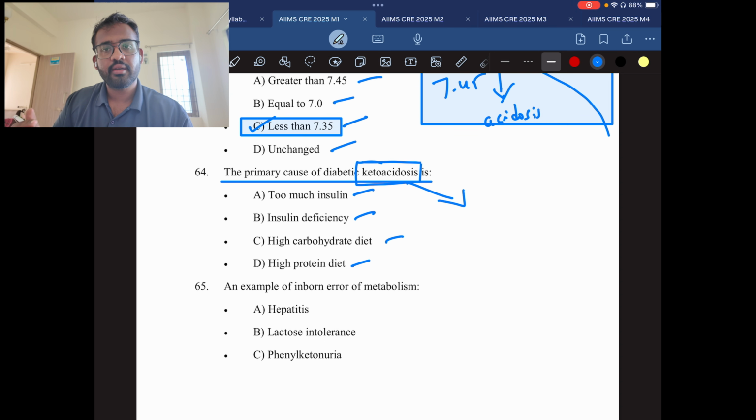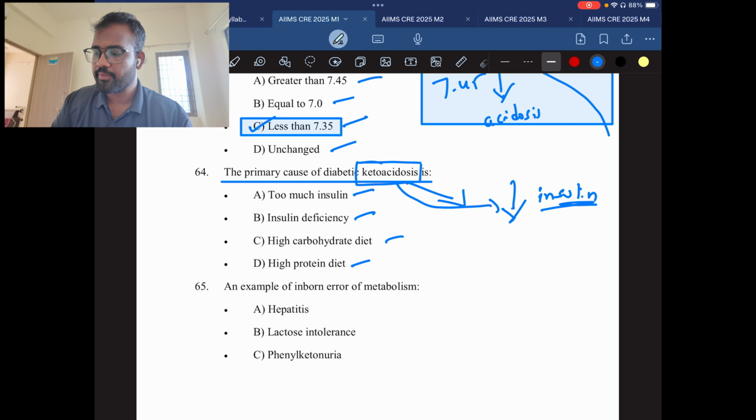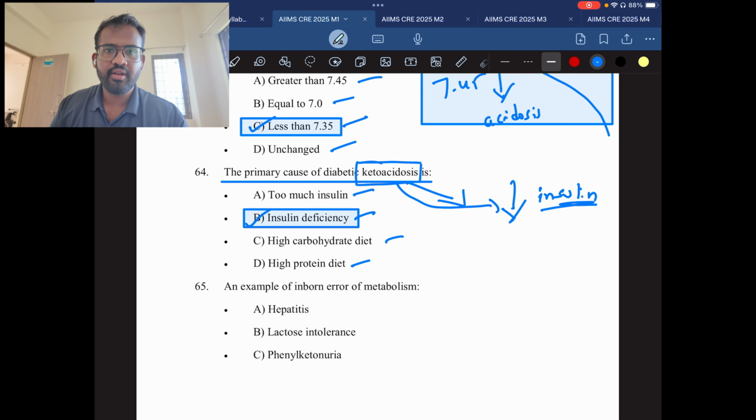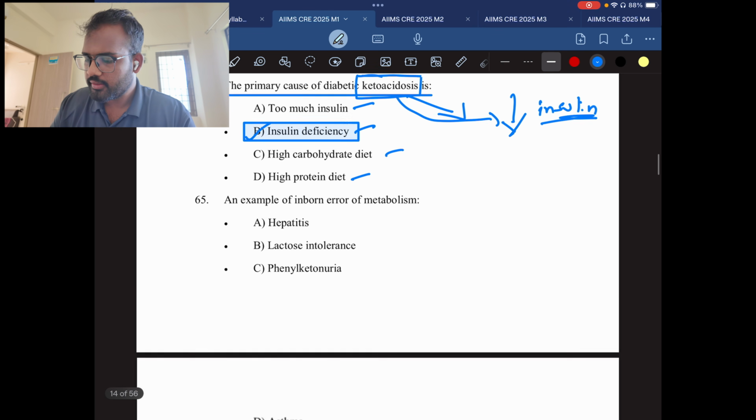So to prevent this, the main thing is that it happens due to insulin deficiency. Insulin deficiency is the main reason in ketoacidosis. The actual breakdown happens. Okay, the answer will be insulin deficiency. I'll talk about ketoacidosis also in the next video. We'll be explaining each and every important topic, but right now we'll discuss briefly regarding that.